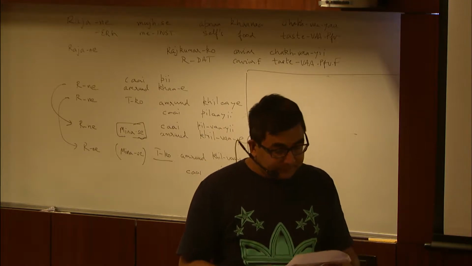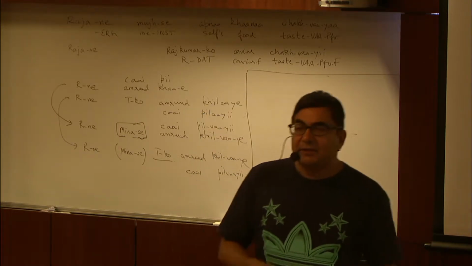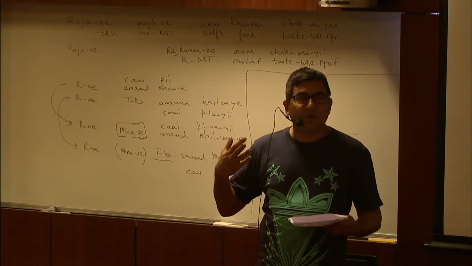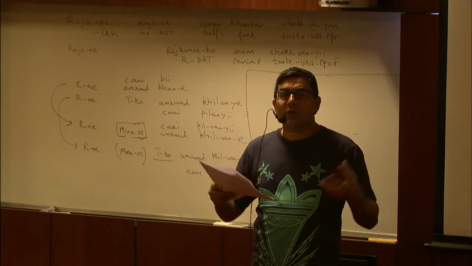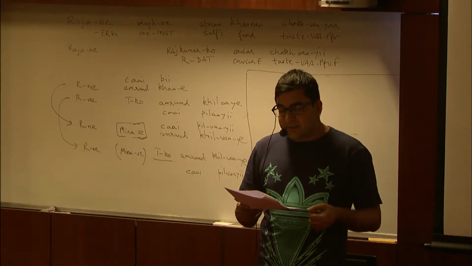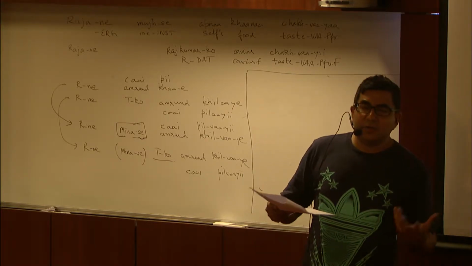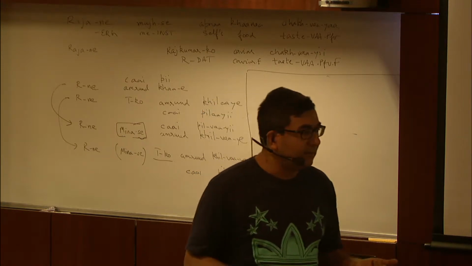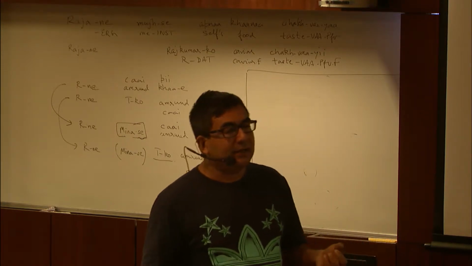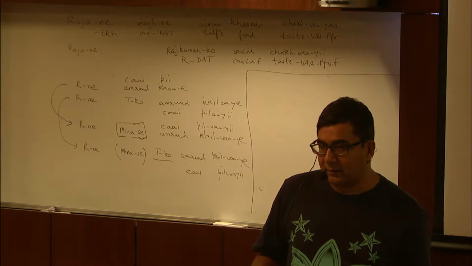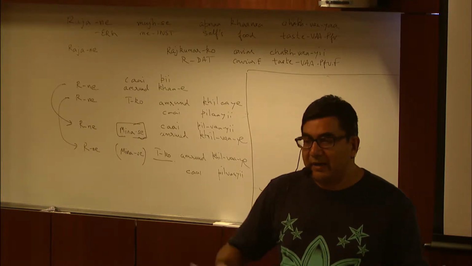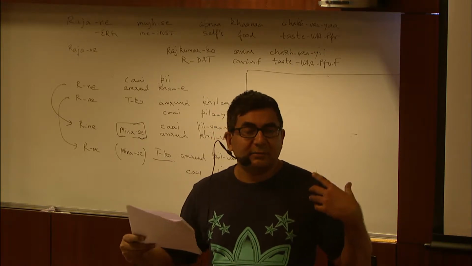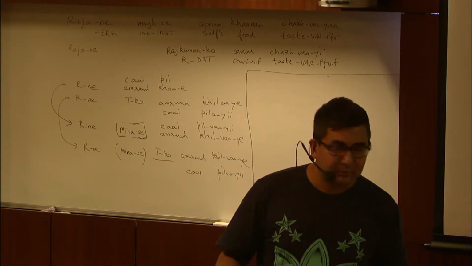So N plus V complex predicates, the interesting cases of non-compositionality emerge when you have Ns which do not denote events, right? So take something like hathiyar uthana, right? To lift weapons. So to lift weapons means something like to go to war, right?